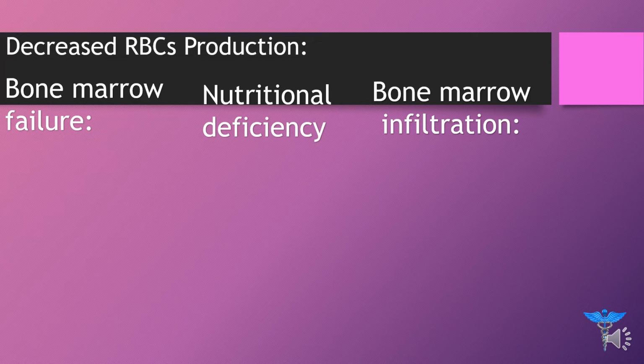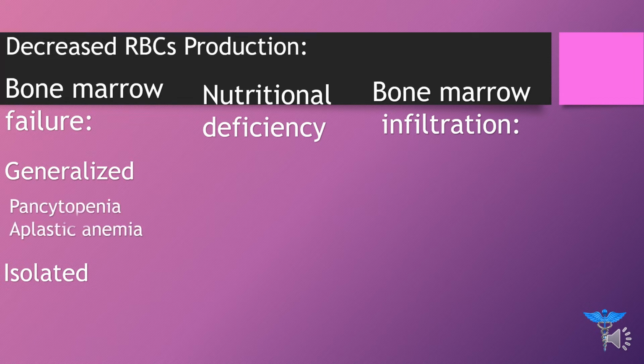Now moving first, we are going to discuss the bone marrow failure. The bone marrow failure may be generalized, or it may be isolated, and in generalized the examples include pancytopenia and aplastic anemia. As pancytopenia is a little bit complicated, it's a condition in which there is a lower than normal number of red blood cells, white blood cells and platelets, right? As this is generalized, all the three lines of blood cell production are affected.